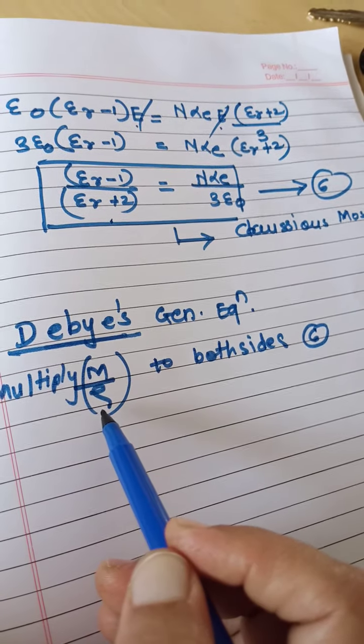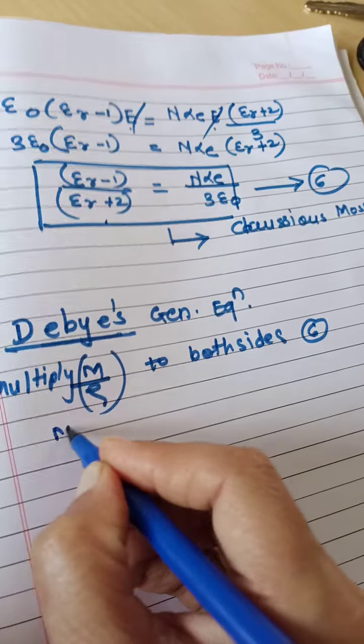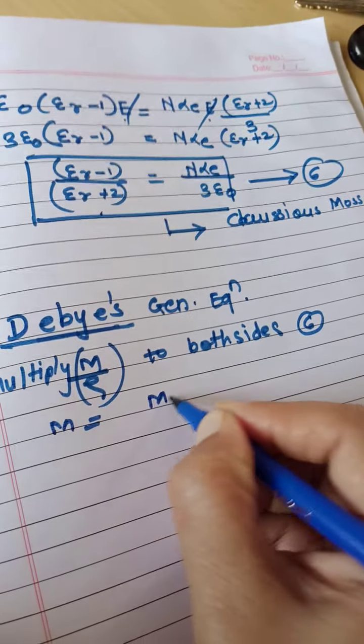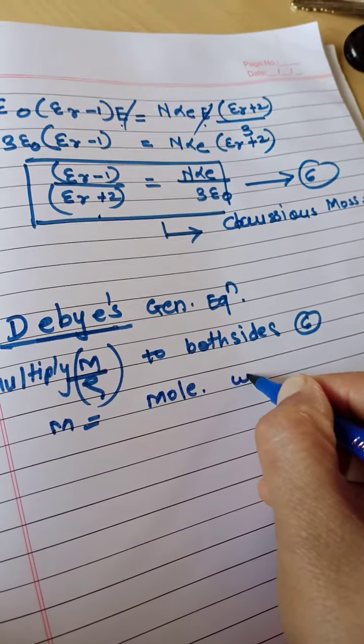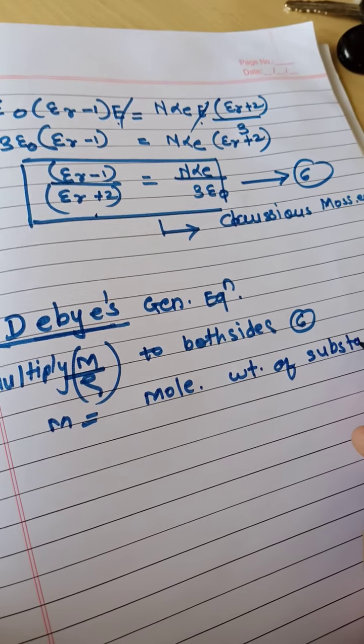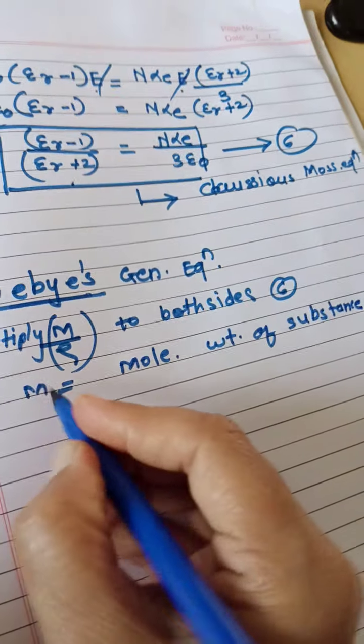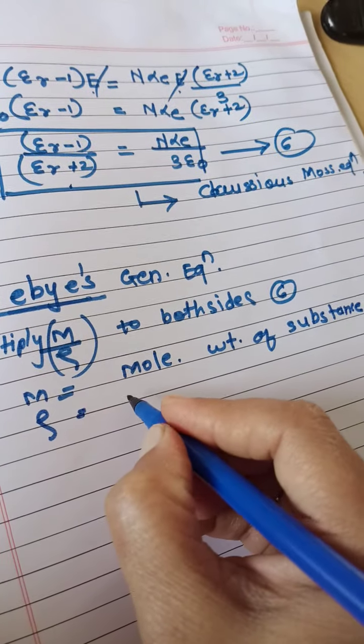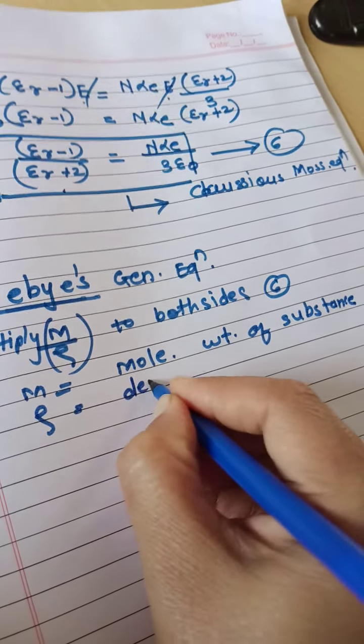What is M and what is rho? M is nothing but the molecular weight of the substance and rho is the density of the substance.